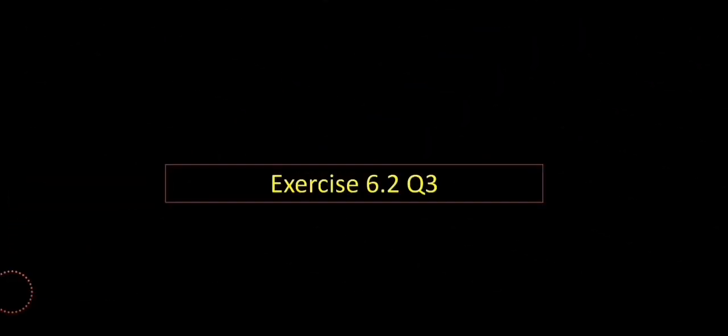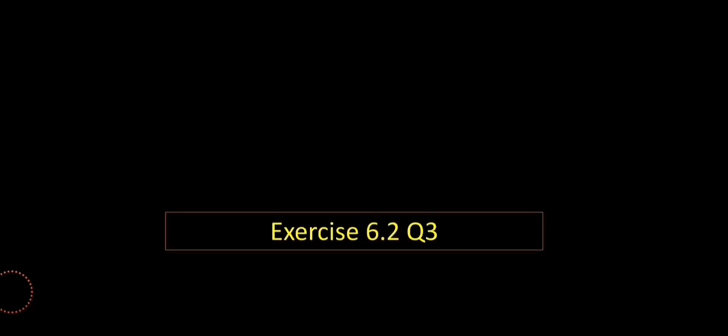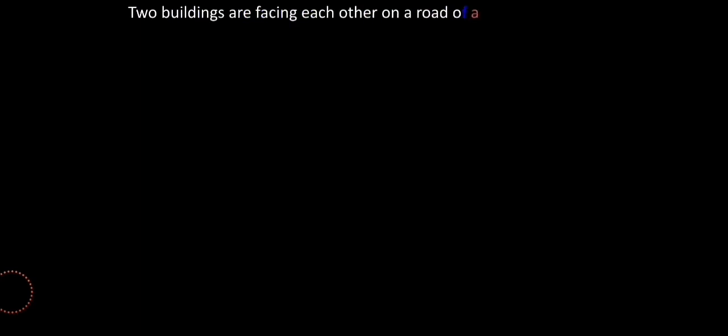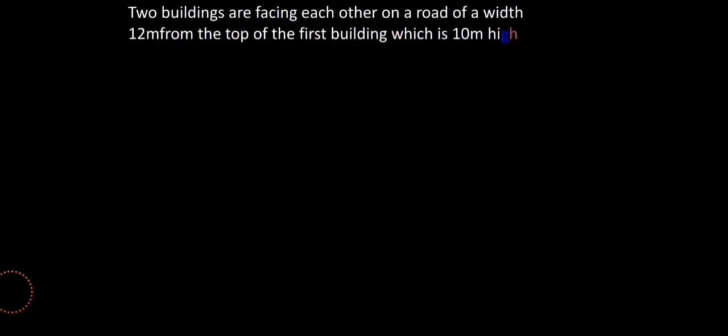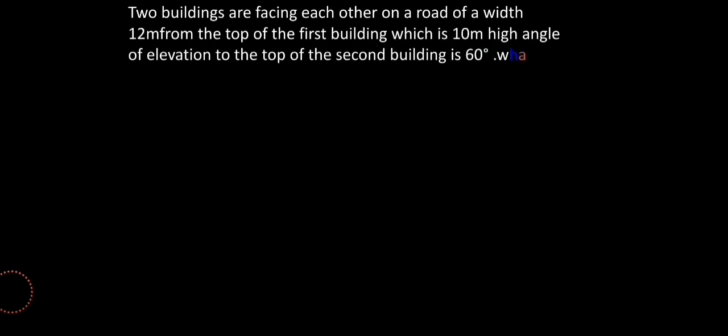Hello students, today we are here to solve a few more sums from the trigonometry lesson. This is question number 3, exercise 6.2, and the question is in front of you. Two buildings are facing each other on a road of width 12 meters, and from the top of the first building, which is 10 meters high, the angle of vision is elevated. Okay, that means we are looking at the top of the second building. The angle of elevation made is 60 degrees, and what is the height of the second building?